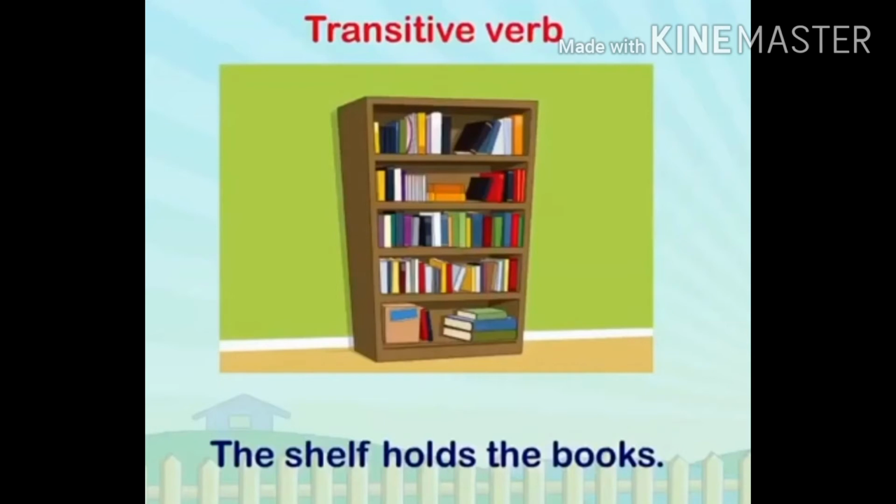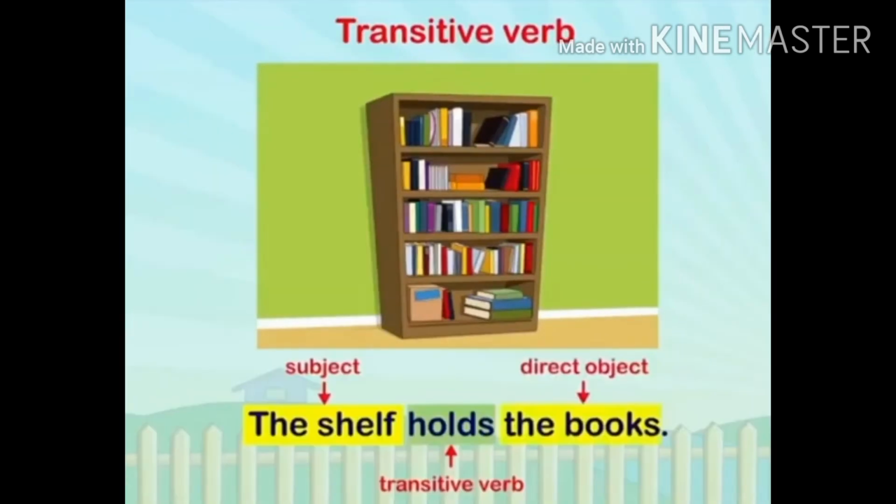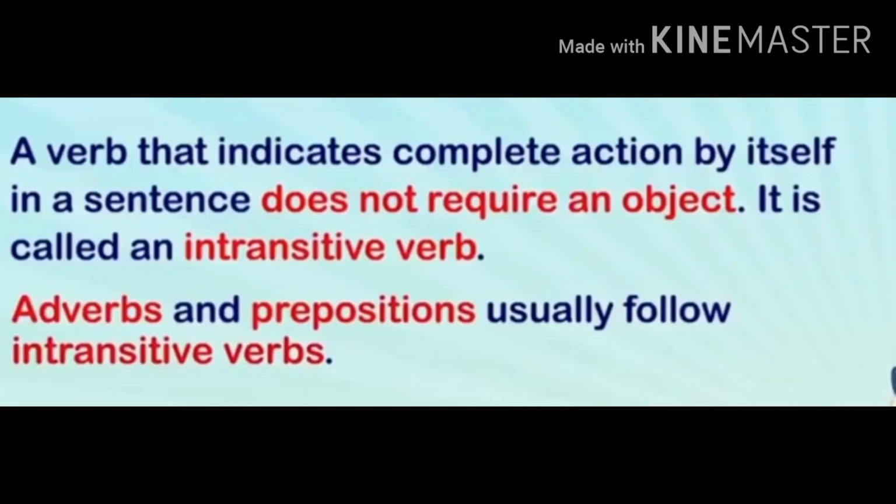Let's read one example. The self holds the books. The self is subject, holds is transitive verb, and the books is object. Now transitive verb. Why holds comes in transitive verb category? Because if I speak only this sentence, the self holds, it does not give me any complete meaning. But if I add object here, then this sentence gives me complete meaning. For example, the self holds the books. So that is why here holds is transitive verb.